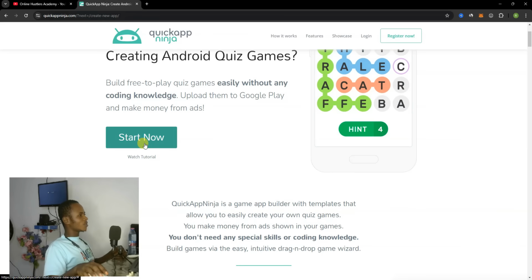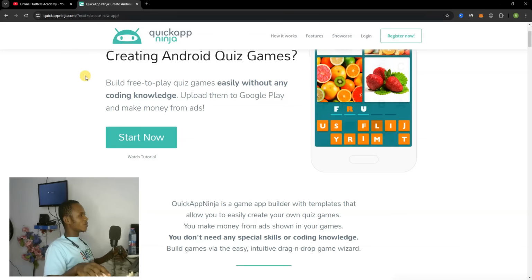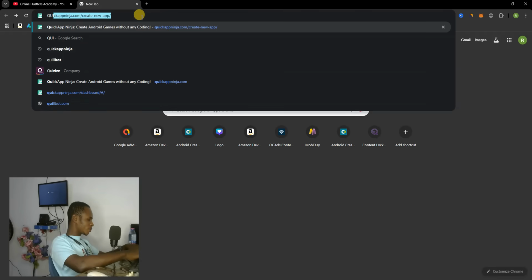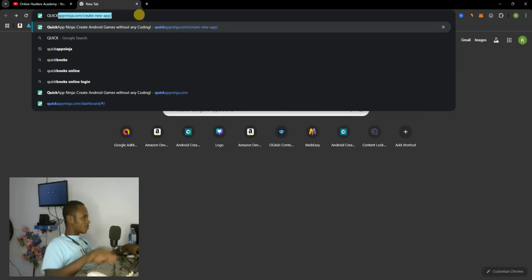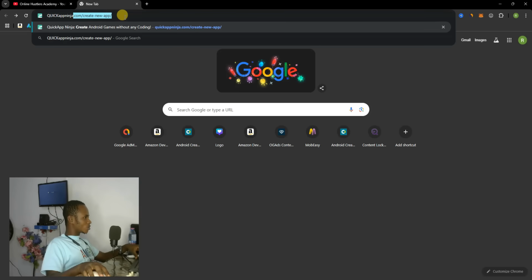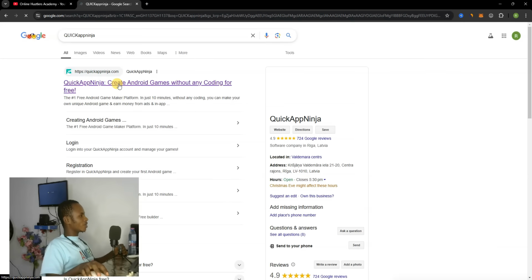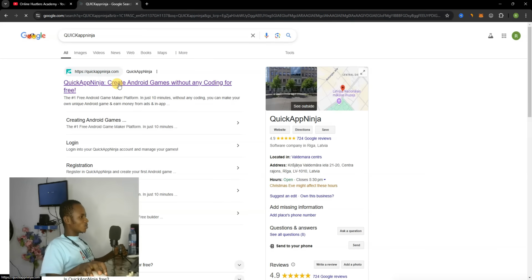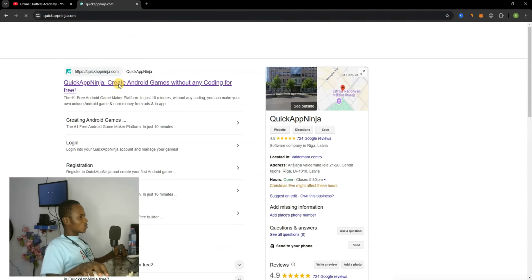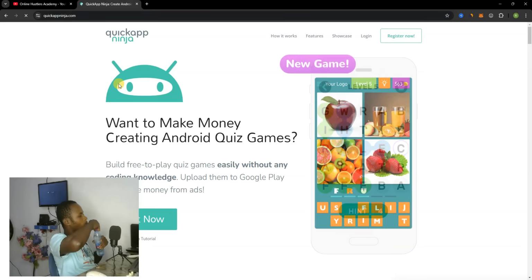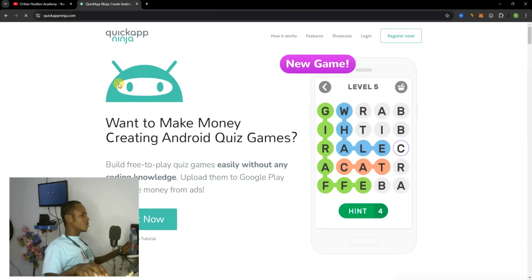Go to your browser and type in quickappninja.com, or you can go back here. Let me go to Google and search for Quick App Ninja. Let me clear this to show you. All right, so let me clear the .com section. After going to Google, click on the first link over here. You click on that, and it's going to load for us. Sorry guys, I'm not feeling well.